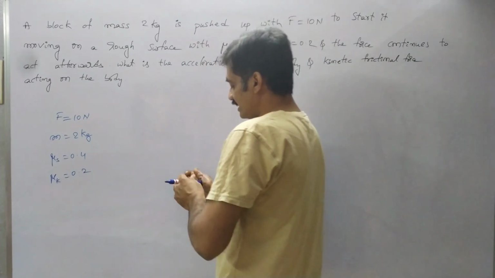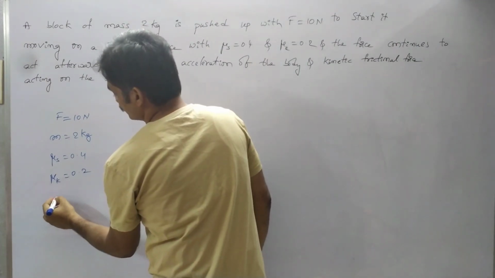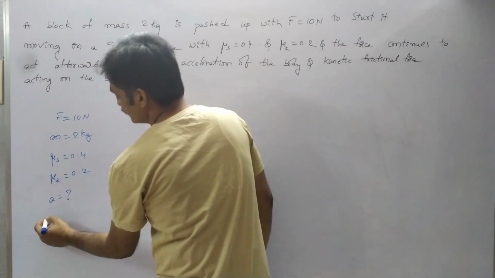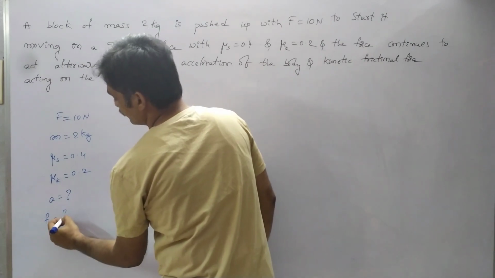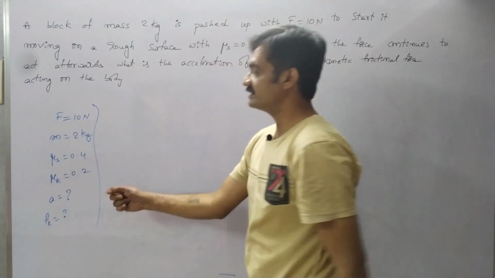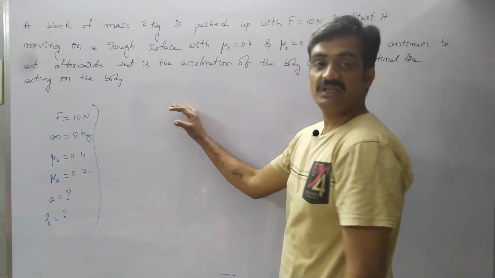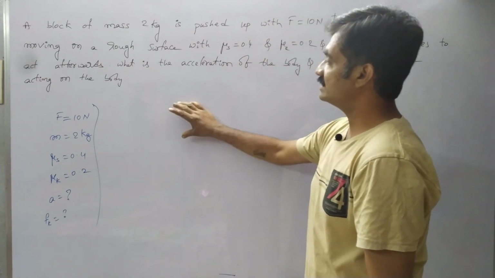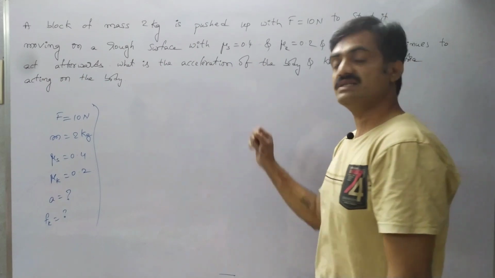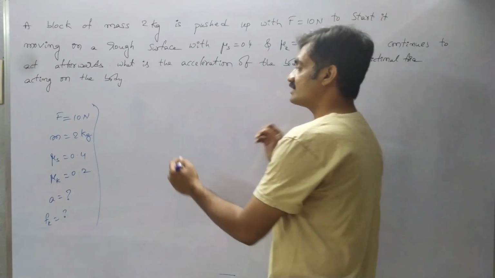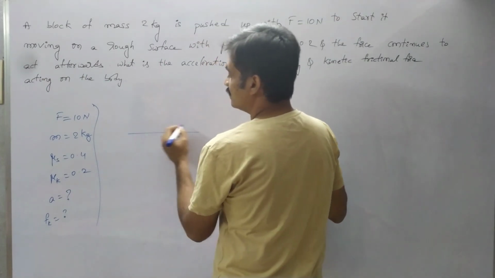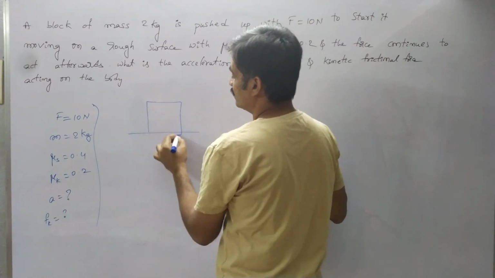So here we have to find the acceleration of the body as well as the kinetic frictional force acting on the body. In order to find this, first of all let us find out the limiting frictional force, so that the body changes its state from static to kinetic frictional force. So to represent that, first of all consider the body.